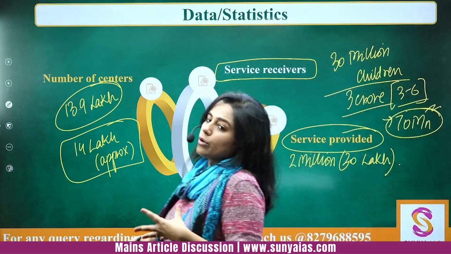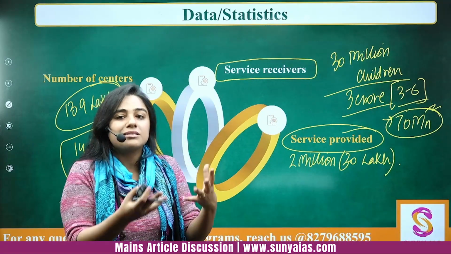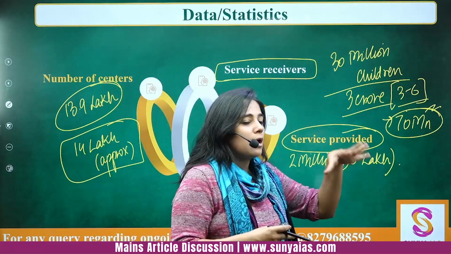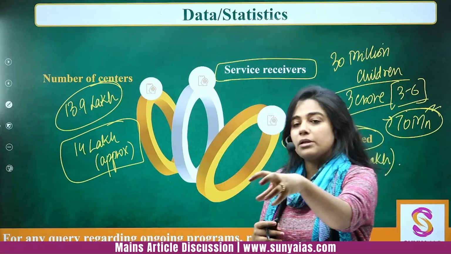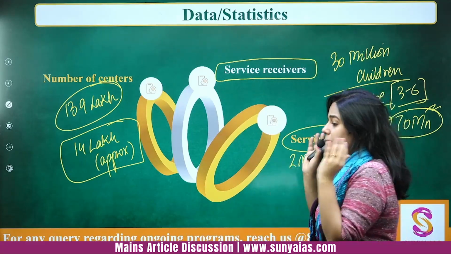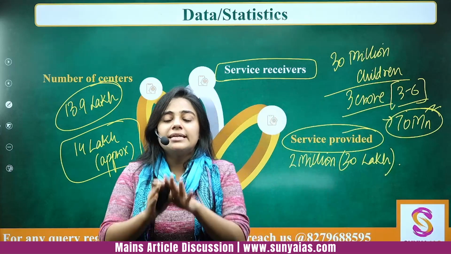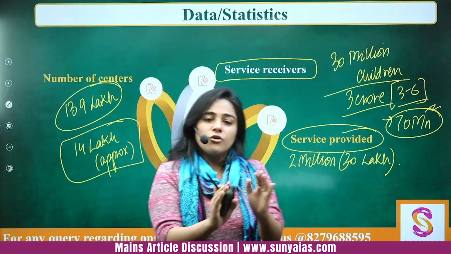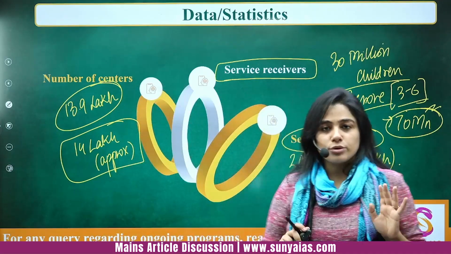Now you might say, okay, we have 140 crore people. How does 7 crore matter? It is all about targeting various people through various schemes. So if 7 crore people are being impacted by a single scheme, it is a very important topic for the UPSC examination. Just know that.